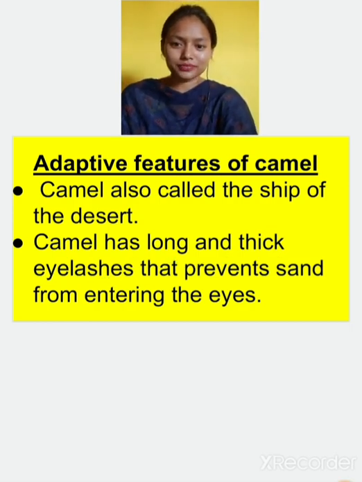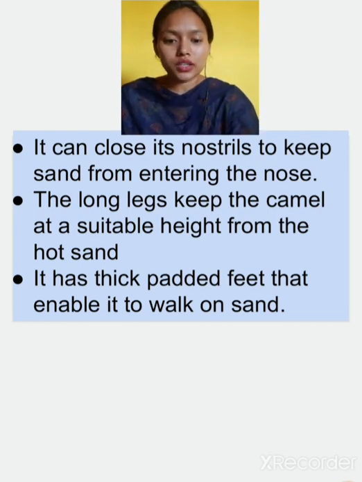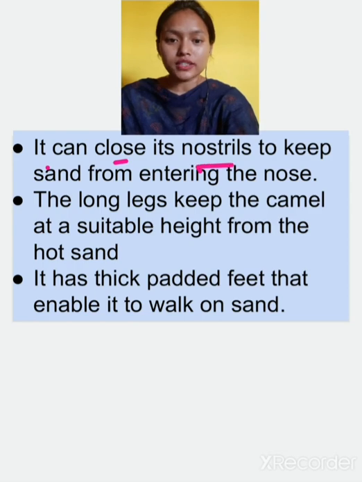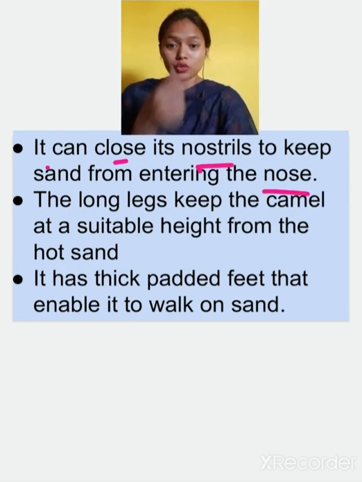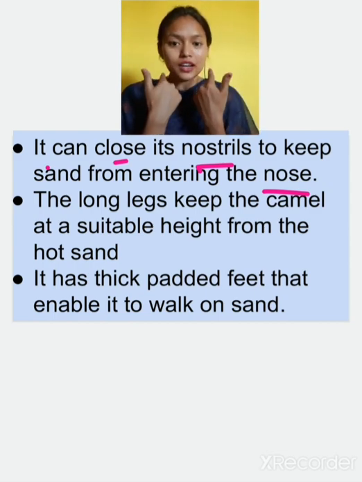Now after this, it can close its nostrils to keep sand from entering the nose. Nostrils, you all know, are where air enters our nose.